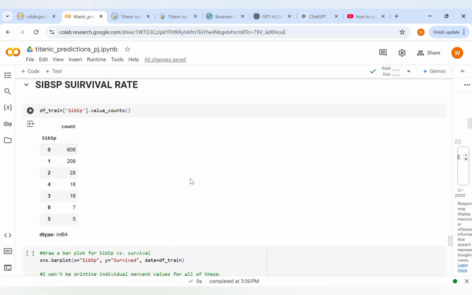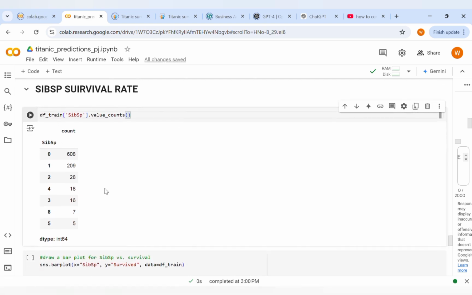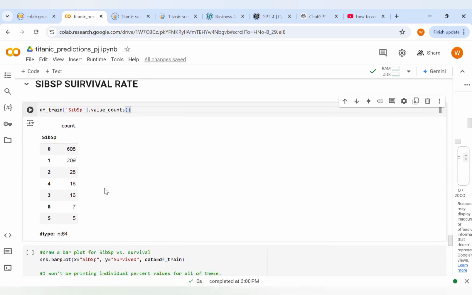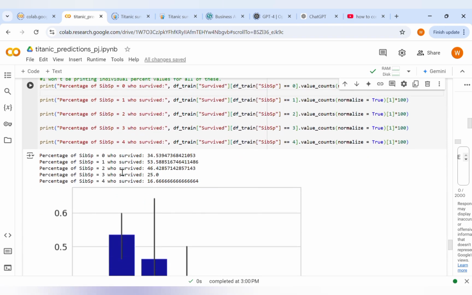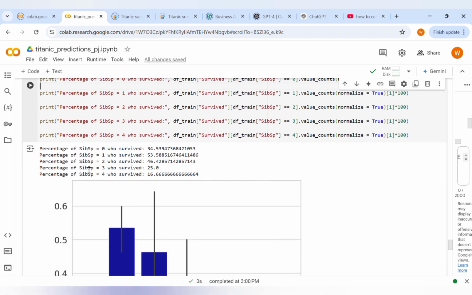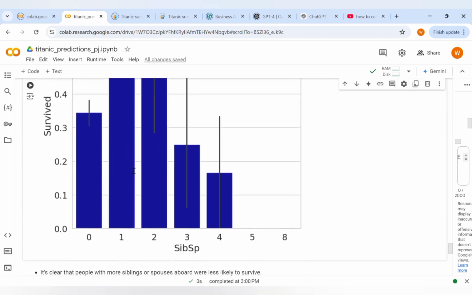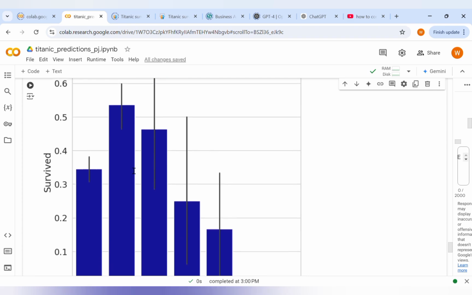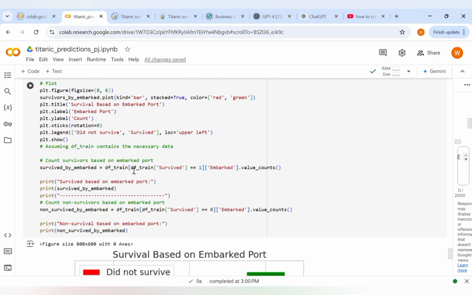Then sibling and spouse survival rates. This shortly represents the sibling, spouse, and their count rate. And then here you can see who survived. It is clear that the people with more siblings or spouses aboard were less likely to survive.